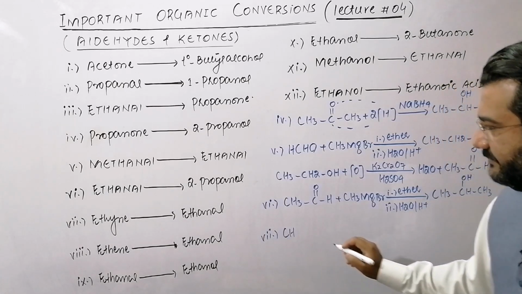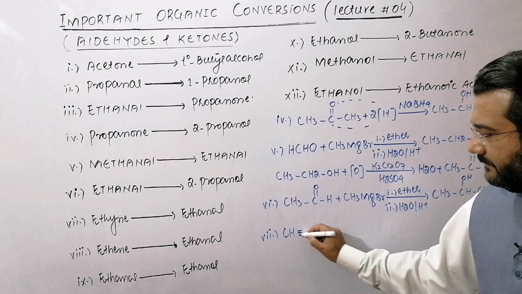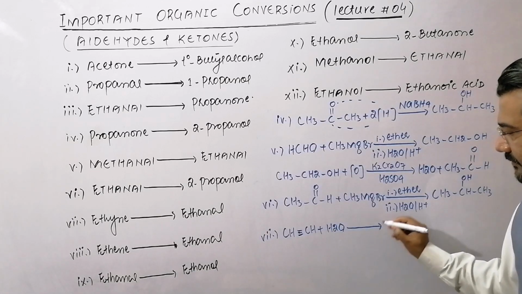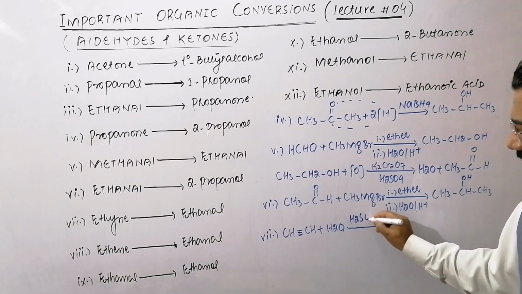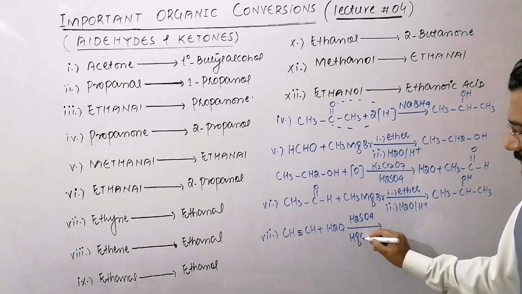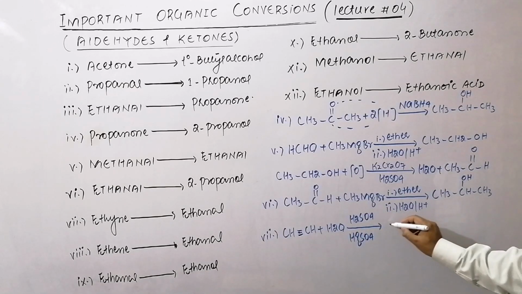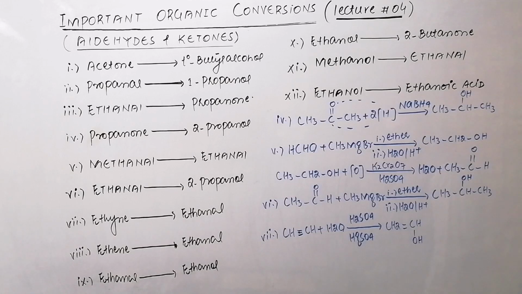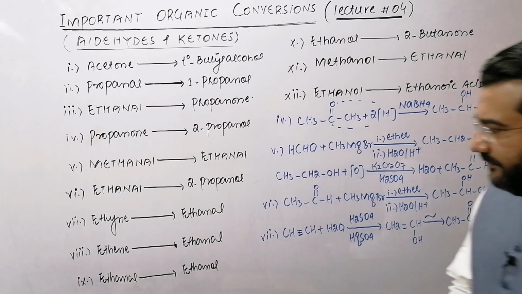Dear students, it is very simple, that ethyne is hydrated in the presence of H2SO4 and HgSO4. And dear students, that ethyne is first changed to vinyl alcohol, which is an unstable alcohol, and that unstable alcohol after rearrangement is changed to its tautomer, which is ethanal. So in this way ethyne is changed to the ethanal. That was the conversion number 7.